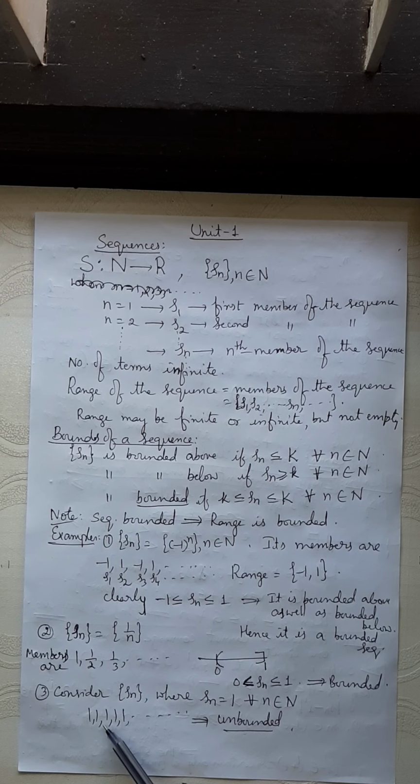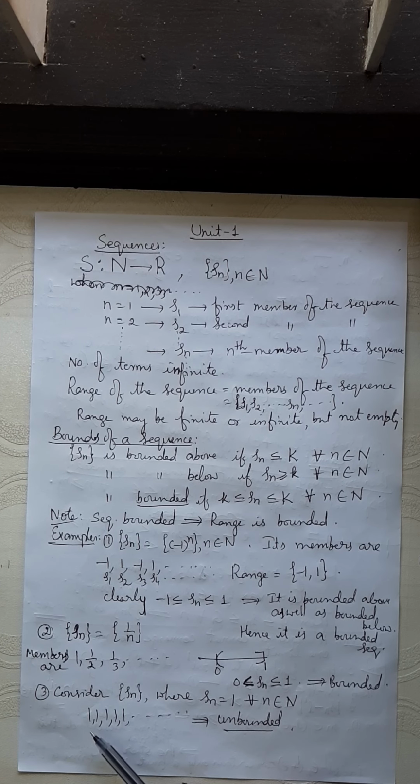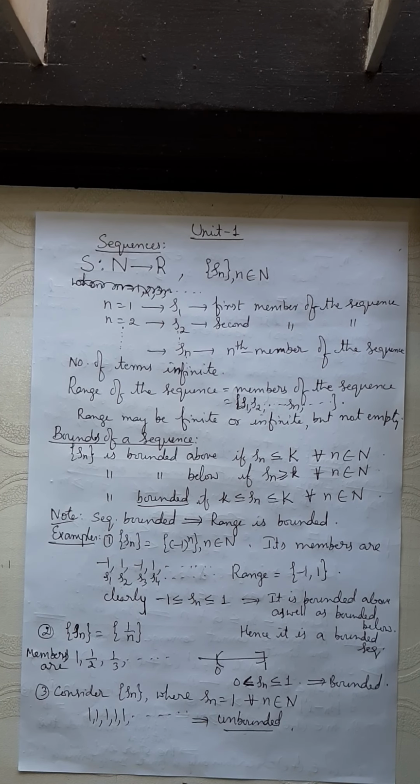Every term value is 1 here. There are infinitely many terms. See, though the value is the same, they are different terms. The first term is 1. The fifth term is 1. The 10th term is 1. They are different terms. So there are infinitely many terms, absolutely. But it is not bounded, it is unbounded.